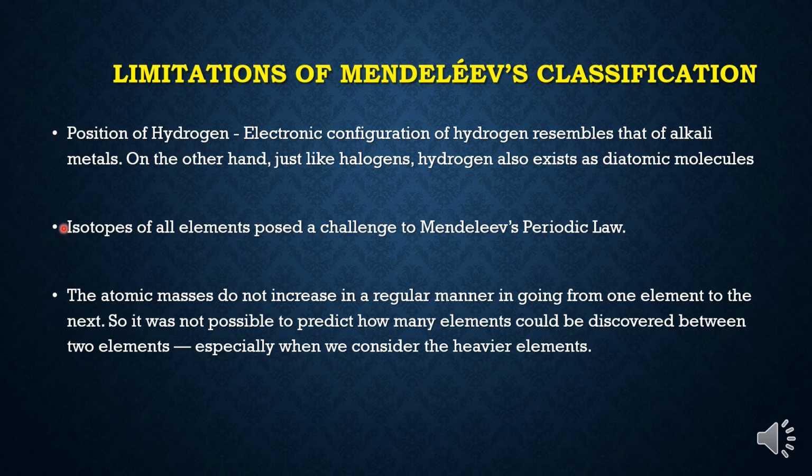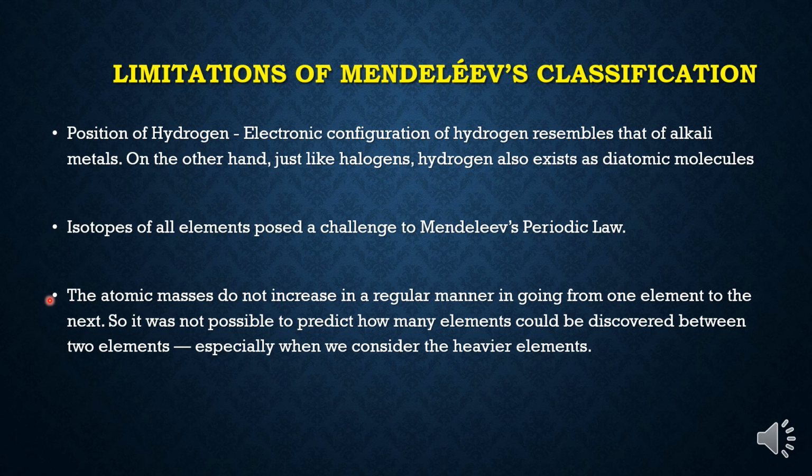Second is isotopes. Children, isotopes are atoms of the same element where atomic number is the same and atomic mass is different. I am talking about the 3 isotopes of hydrogen with 3 atomic masses, and he placed all 3 in one slot, though they have different atomic masses. And the last one, children, atomic mass regularity he had disturbed. This point I told you already.